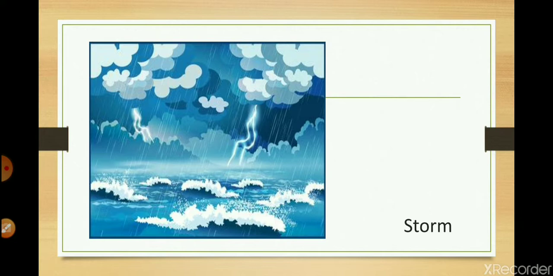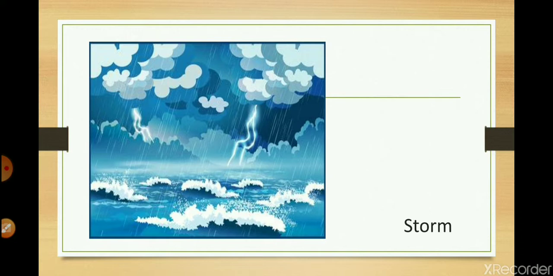I hope now the difference between breeze and gale is clear, what is gale and what is breeze. The difference between drizzle and downpour is clear. Drizzle is light rainfall and downpour is heavy rainfall. And storm is when everything is there. Heavy rainfall is there and strong wind is also blowing. Thunder is also there, lightning is also there. That is a storm. Okay, now let's move.